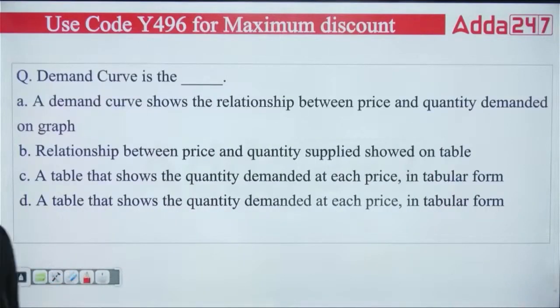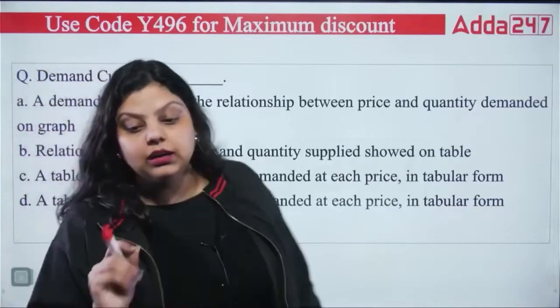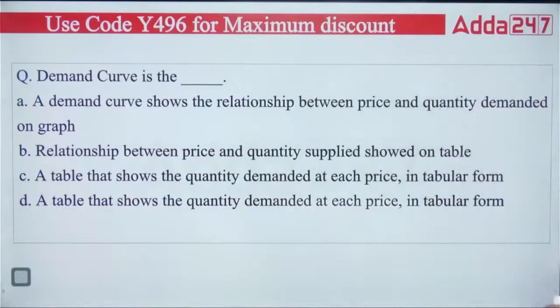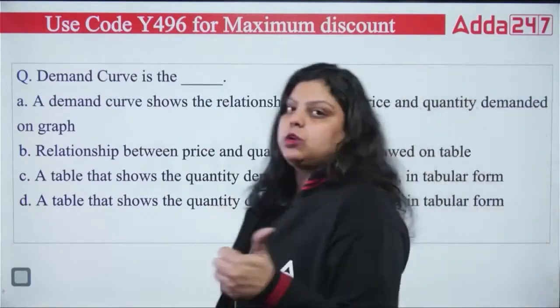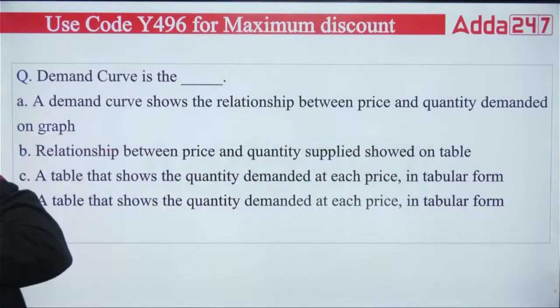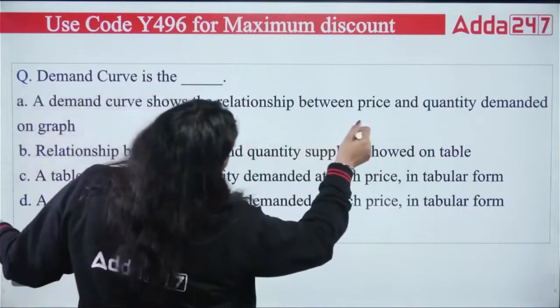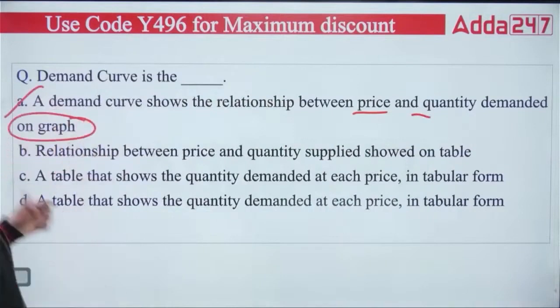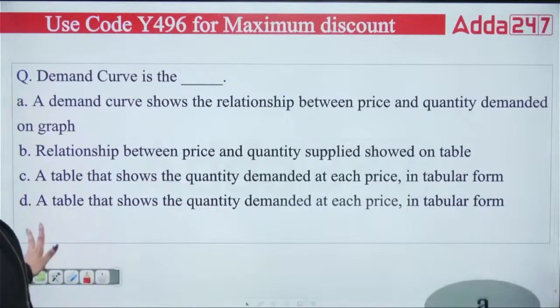Demand curve is the dash. Now what is demand curve? When you talk about the demand curve, we have just discussed, it shows the relationship between price and quantity demanded on a graph. So the first is the correct statement. When you show the relationship between price and quantity demanded on a graph, that's your demand curve. Right answer is A.